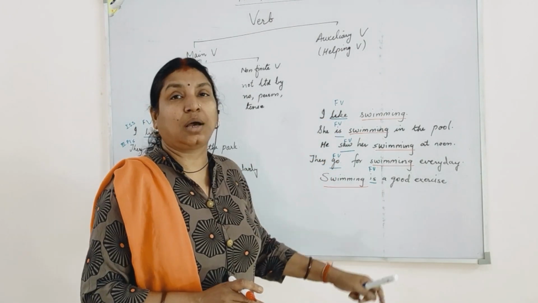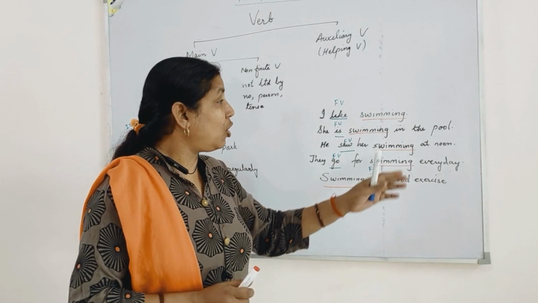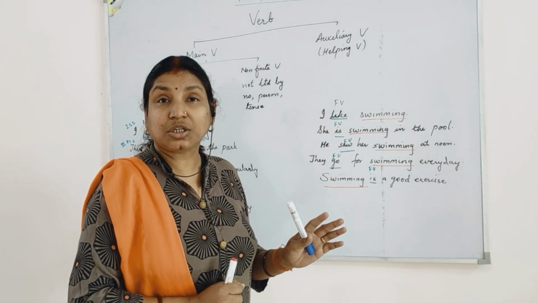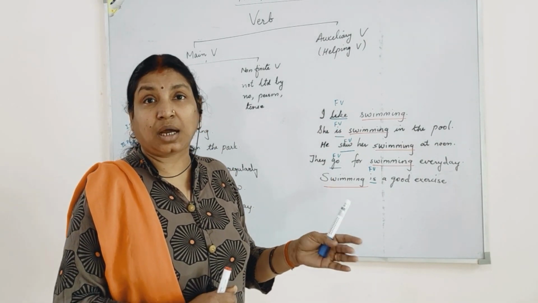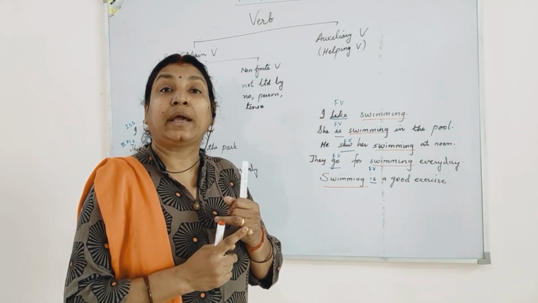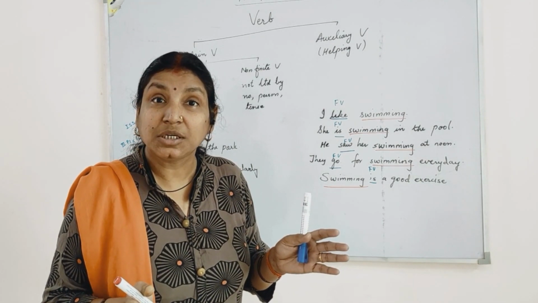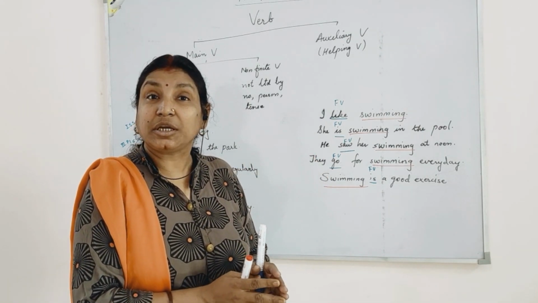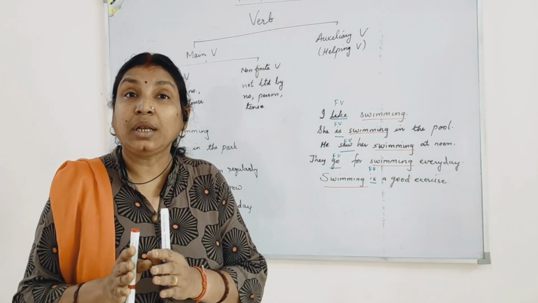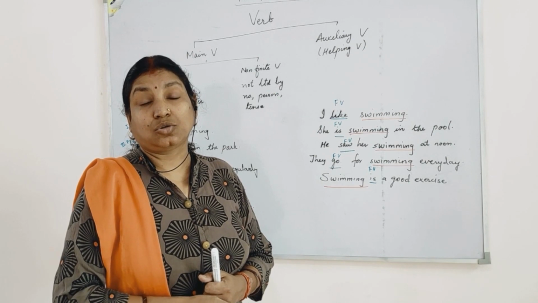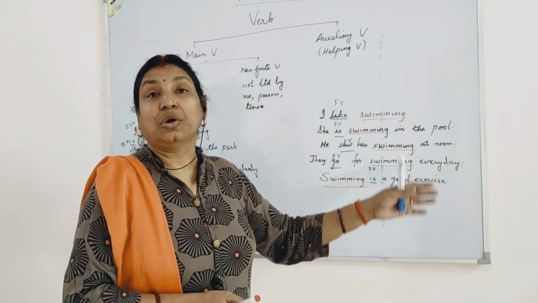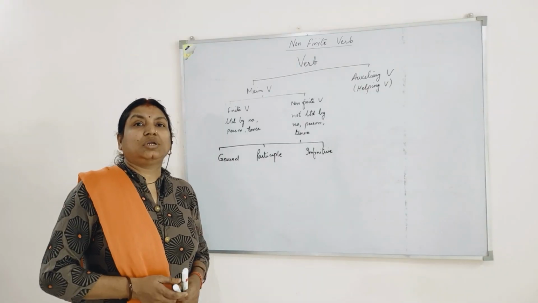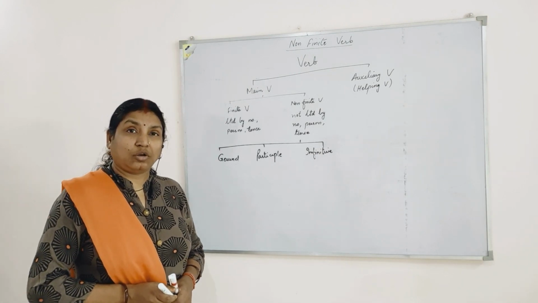So in these type of examples, you can see the verbs are not behaving like verbs. It's not stating any action. Instead, it is performing a different function, and that is a function of a noun or an adjective. Surprised? Yes. A verb not acting as a verb, instead acting as a noun or an adjective. So let's see how all these verbs behave differently from the function of the verb. To know this, we should know the different types of non-finite verbs.